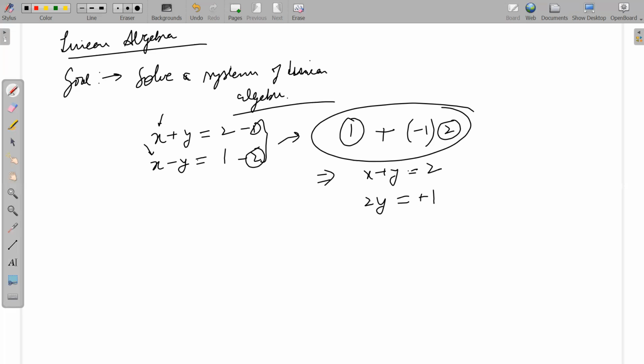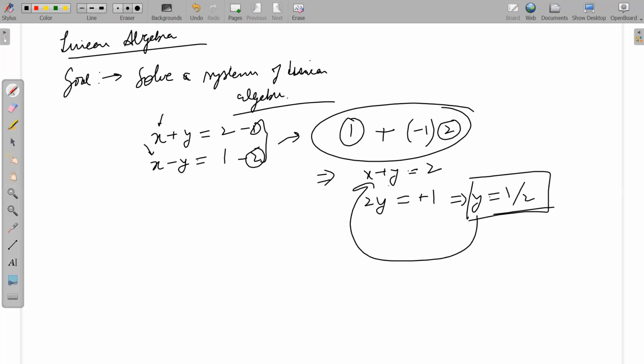Did you understand? Yes, sir. Okay. So we are going to get y is equal to 1/2. Now you have the value of y. Now you put this back into this equation, and you will get x is equal to 1/2. Is that all right?